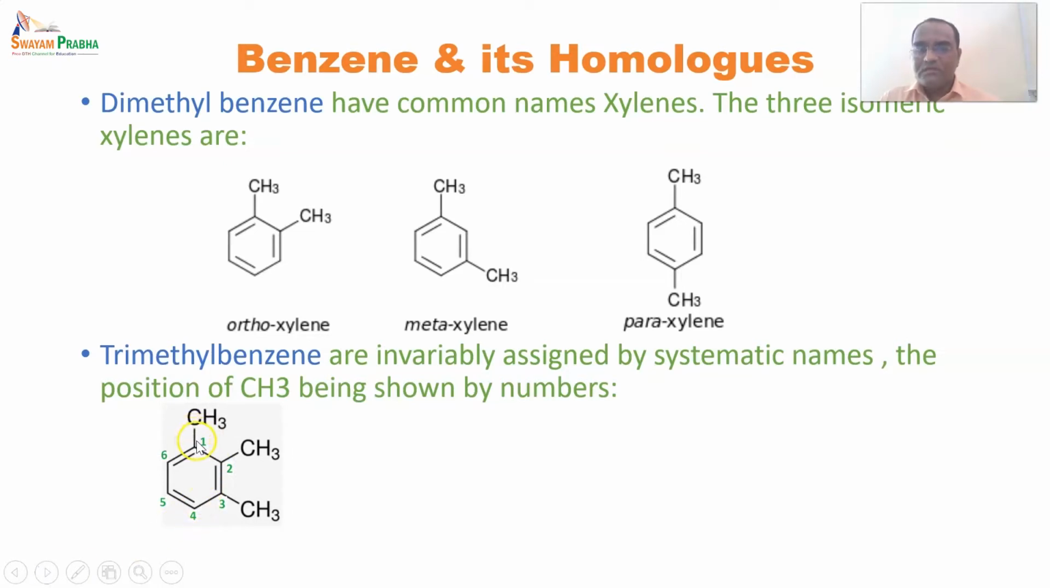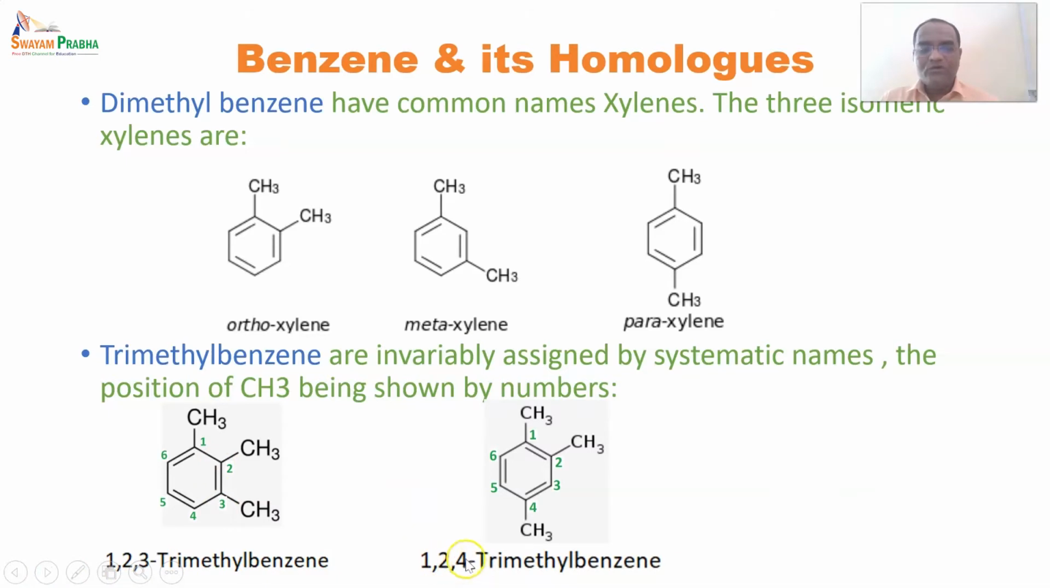So this is how the numbering of benzene has been done: 1, 2, 3, 4, 5, and 6. So the name of this structure is 1,2,3-trimethylbenzene. Systematically it has been given now: 1,2,3-trimethylbenzene. After that, the second structure, 1,2,4-trimethylbenzene.